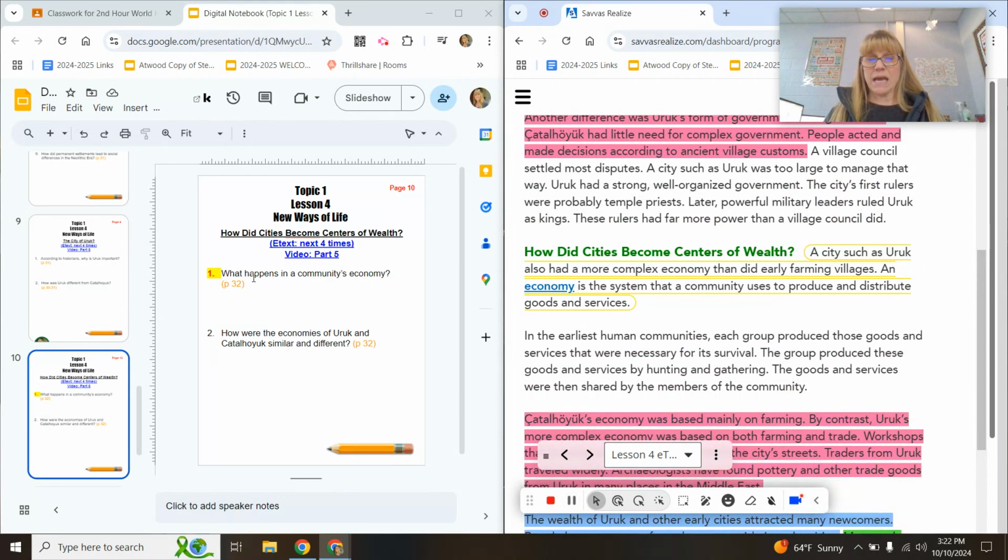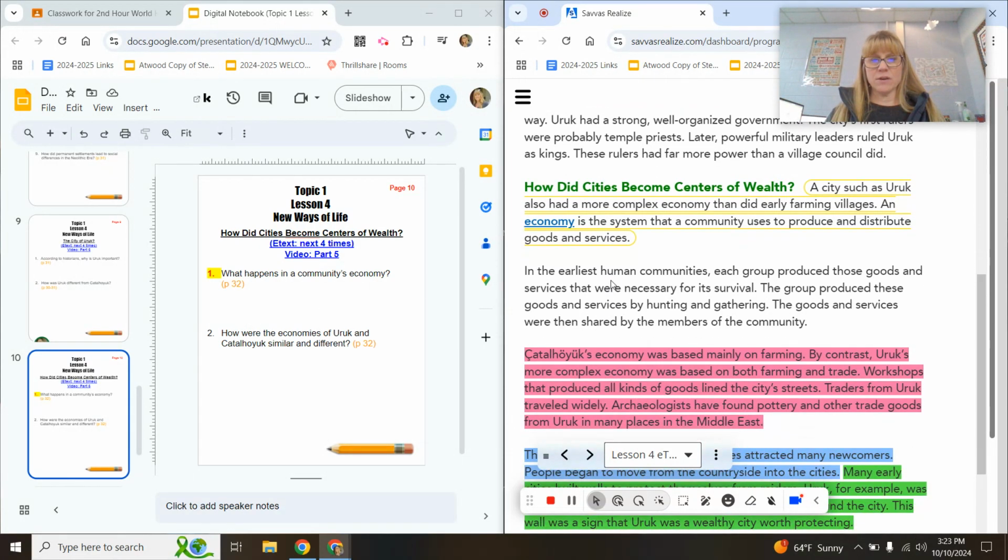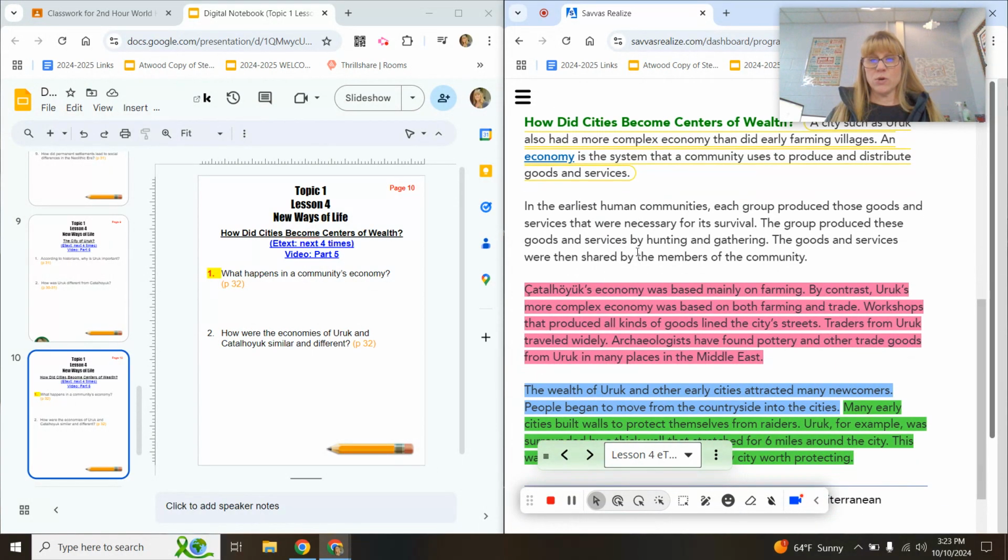All right, number 1 again, what happens in a community's economy? Get that answer from this circled yellow paragraph. Number 2, how are the economies of Uruk and Çatalhöyük similar and different? So you are going to find that answer in this pink highlighted paragraph. When the reading starts, it will begin here. But once it gets to this pink paragraph, please find the similarities and differences in the 2 economies.